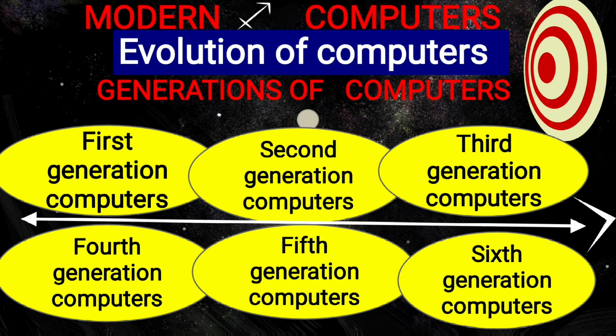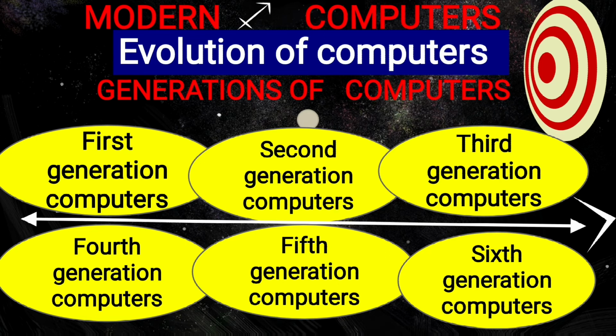Evolution of computers is divided into generations. Here you can see generations of computers: first generation, second generation, third generation, fourth generation, fifth generation and sixth generation computers. Now we'll see one by one.